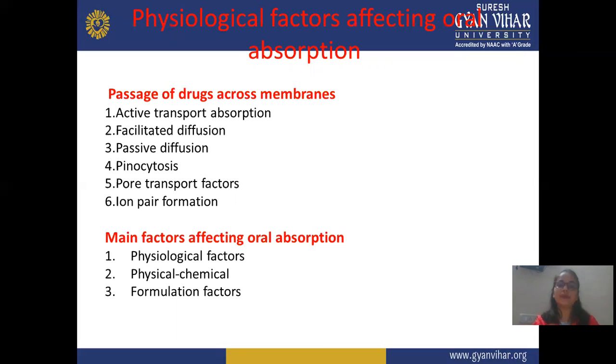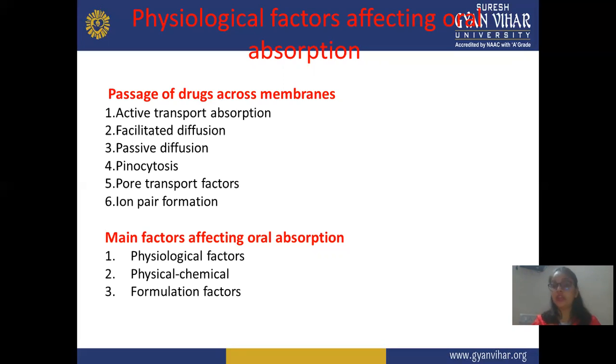And below there are physicochemical factors. In physicochemical factors, there are various factors, maybe nature, solubility, odor, taste, or pH and pKa. All these come under physicochemical factors or parameters. Physicochemical means the nature of your drug and its solubility in a particular solvent or at a particular pH.